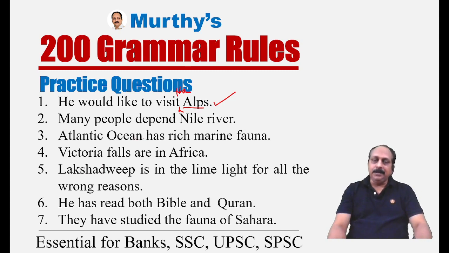Many people on depend on the Nile River. On is also missing. Many people depend on the Nile River. Before any river, we have to use a definite article the. The Atlantic Ocean has rich marine fauna. Fauna means animals, flora means plants. Before oceans, seas, rivers, we have to use a definite article the.